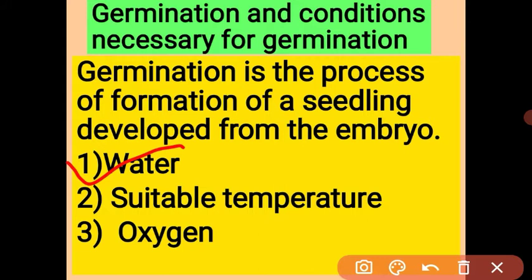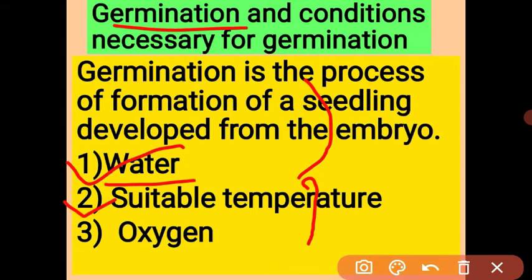When the seed absorbs water, the seed swells up, the seed coat ruptures, and the radicle elongates into the root part and the plumule elongates into the shoot part. So water is very important. Water is necessary for chemical reactions, enzymes convert the food stored in the cotyledon and endosperm and supply it to the embryo. Got it? Water is a very necessary part of germination.